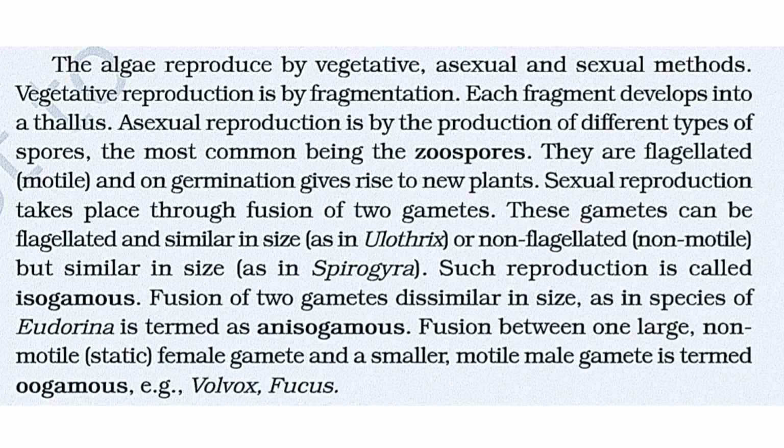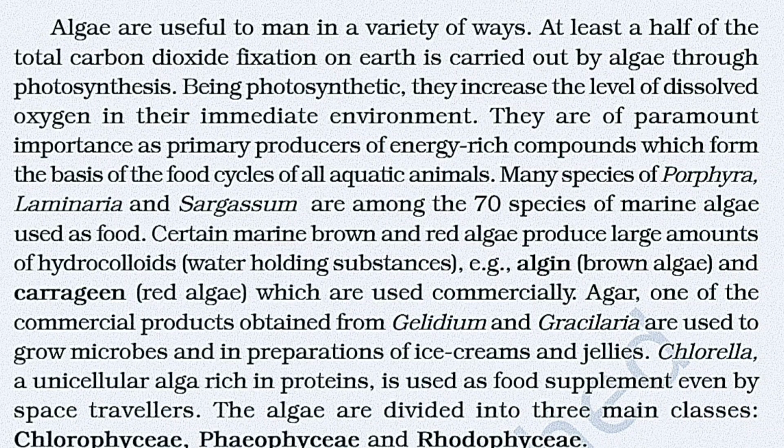These gametes can be flagellated and similar in size as in the case of Chlamydomonas, or non-flagellated, non-motile but similar in size as in Spirogyra. Such reproduction is called isogamous. Fusion of two gametes dissimilar in size, as in some species of Chlamydomonas, is termed anisogamous. Fusion between one large non-motile, that is static, female gamete and a smaller motile male gamete is termed oogamous. Example, Volvox, Fucus, etc.